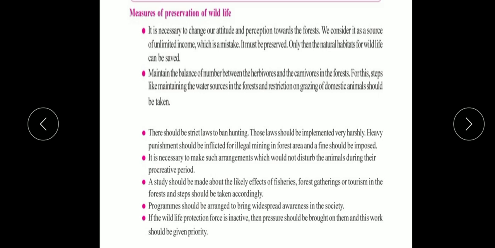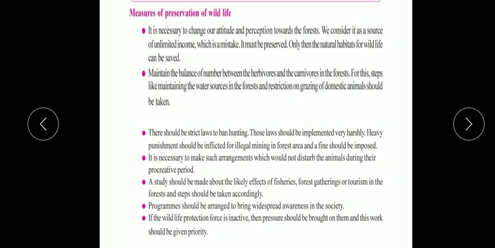So what we are doing is doing disadvantage to the forest. We are taking advantage of the forest for profit and for benefit for ourselves. That is called exploitation, and we are exploiting the forest as an unlimited source of income, for benefit, for development, and to a maximum capacity.